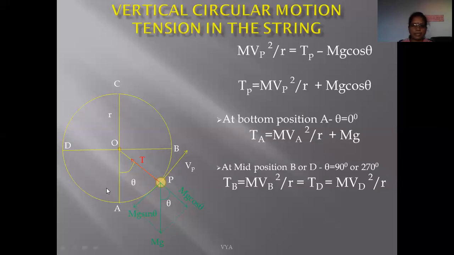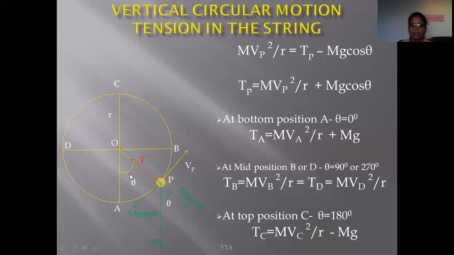So when theta is equal to 180 degree, at that time this particle reaches the top position at point C. At the top position at point C, when this particle reaches the top point, the angle made by it is equal to 180 degree. So cos 180 is equal to minus 1.